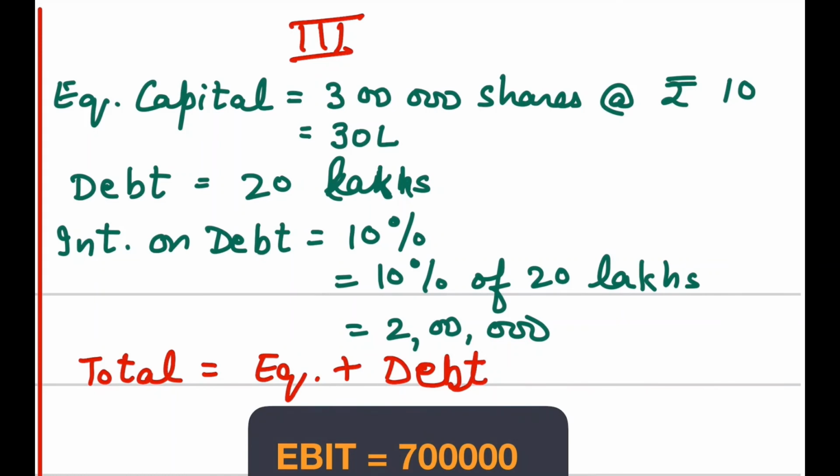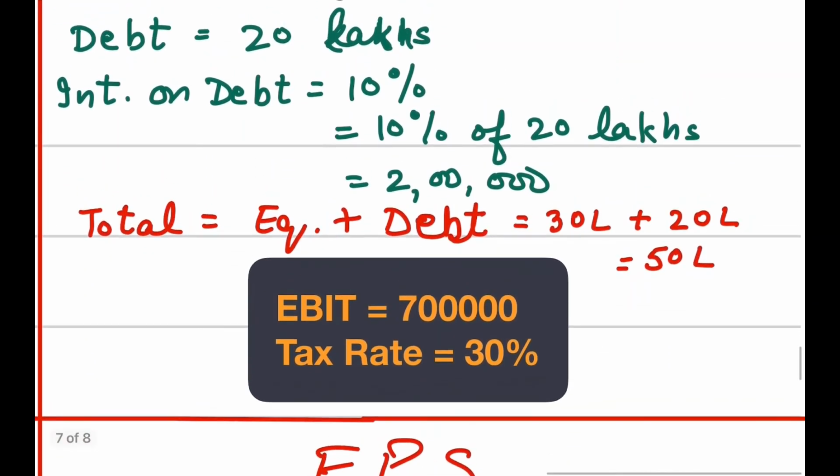Now what is the total of equity and debt? Your equity is 30 lakh and this time the debt is 20 lakh. As you can see, the capital structure is different. The mix, the combination of equity and debt is different, but the total is the same at 50 lakh. The rest of the information is the same: EBIT is 7 lakh and the tax rate is 30%.